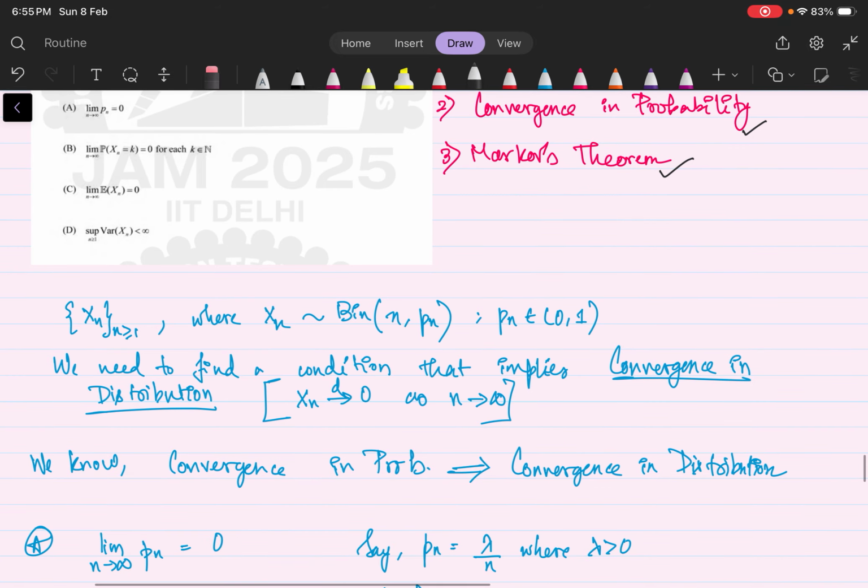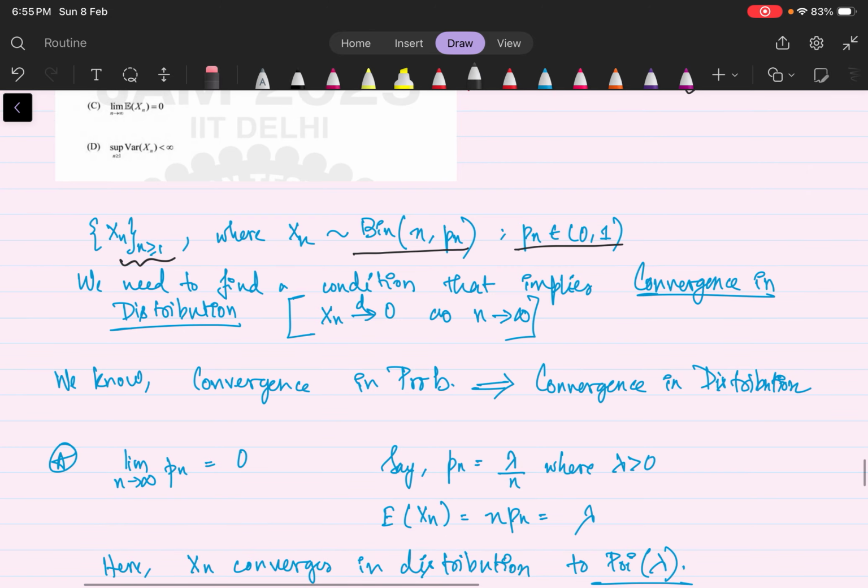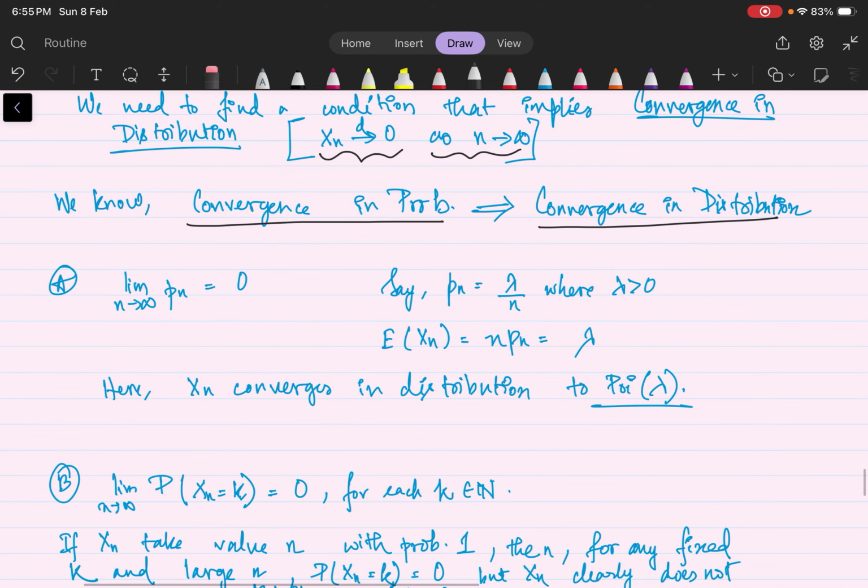As in the question it is given, Xn is a sequence, n greater than or equal to 1, where Xn follows binomial(n, pn), where pn belongs to (0, 1). We need to find a condition that implies convergence in distribution, that is, Xn converges in distribution to 0 as n tends to infinity. We know a result that convergence in probability implies convergence in distribution. Now, one by one, we'll look into all the options and select which one is correct.